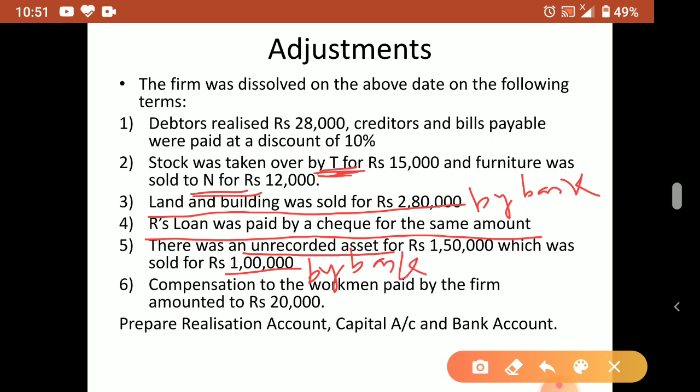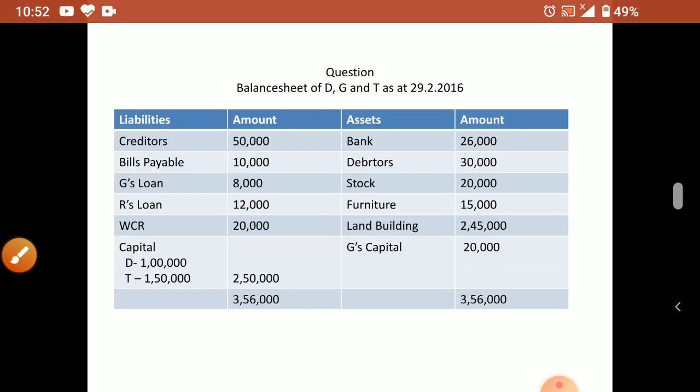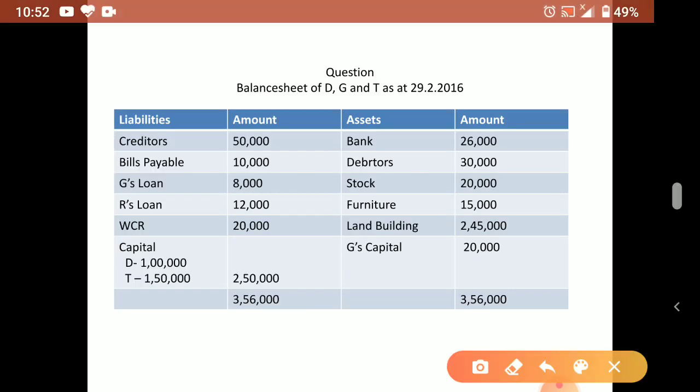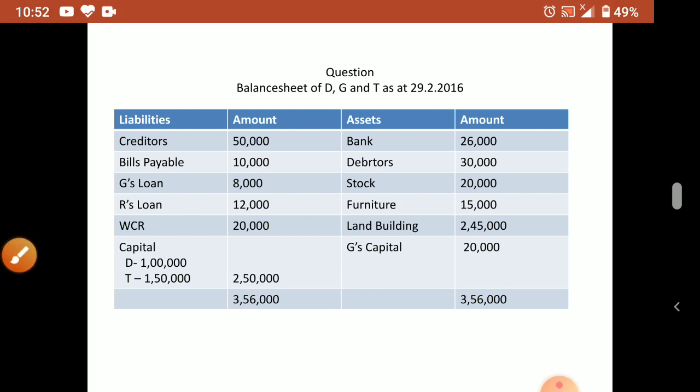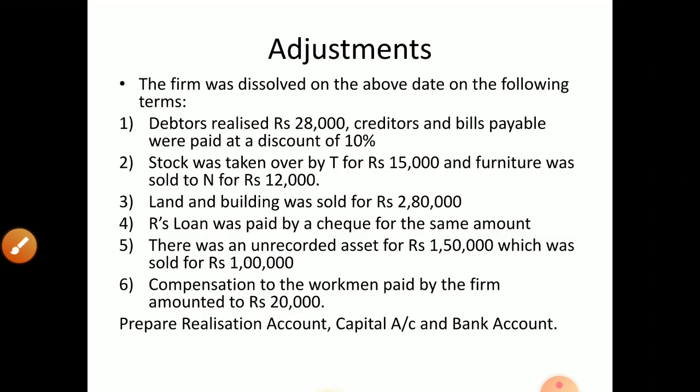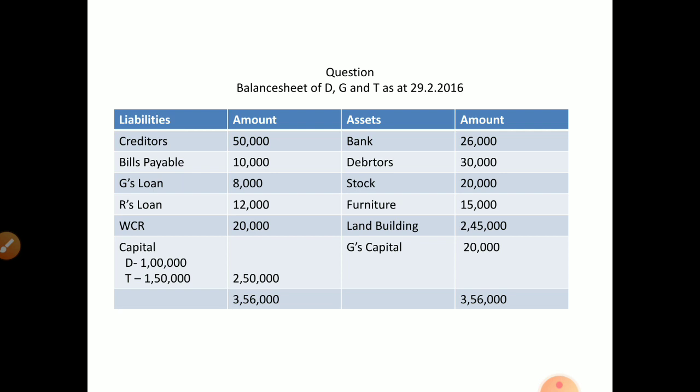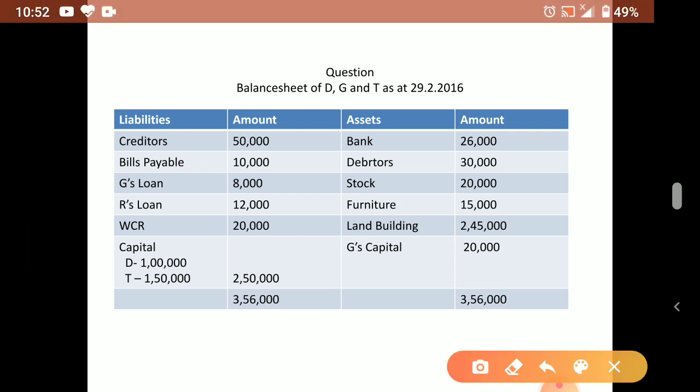Okay. Now compensation to workmen paid by the firm amounted to rupees 20,000. So what is the amount of WCR? WCR, see here in the question, it is 20,000. Okay. So how much compensation paid? Compensation paid is 20,000. Sorry, here one mistake is there. WCR is 26,000. Okay, correct it.